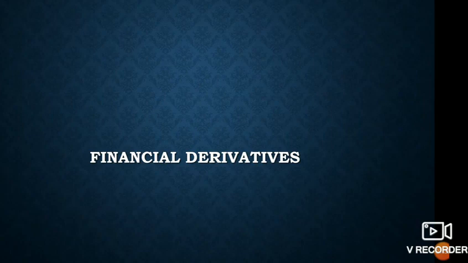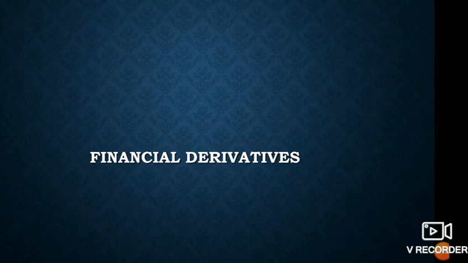Let's say it is rupees 72. So what you have done here is hedge your risk of rupees 3 by entering into a contract. This contract is called a derivative.